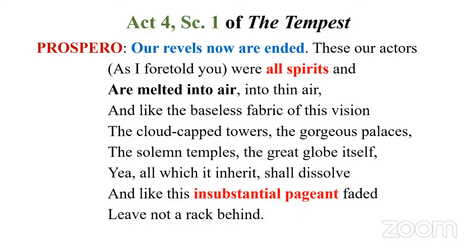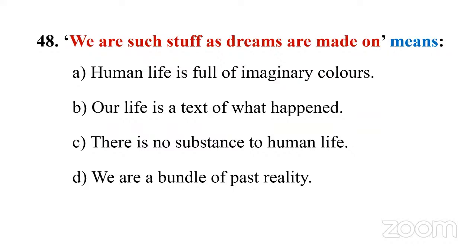So at least the broad understanding of Tempest, then you have some understanding of how to interpret a particular adjective or particular noun. Then you need not worry about these types of questions. You can easily answer. For instance, since you know this context, next question, 48, is also from that passage. We are such stuff as dreams are made on means, so what is the meaning of this? As a student of literature, you should be able to interpret lines. Simple. We are such stuff as dreams. So what is the meaning?